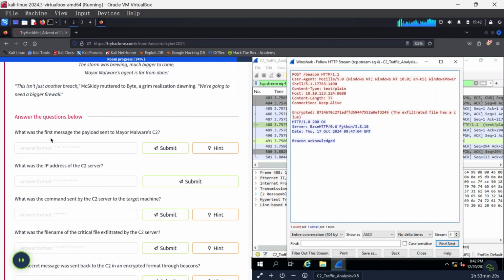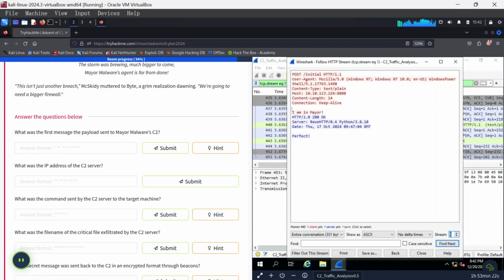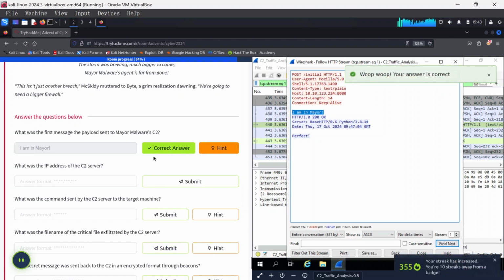Now, what was the first message the payload sent to the malware C2? And the first message here was "I am in mail". So right click, copy that, come over here, and we'll paste that, and we'll hit submit.